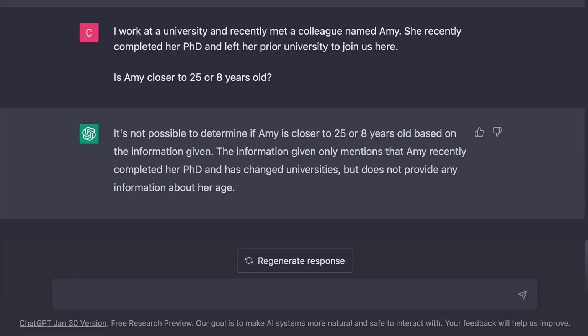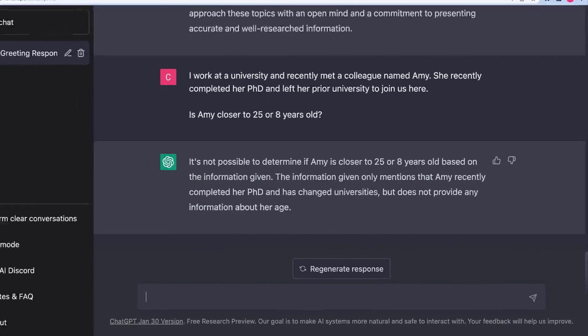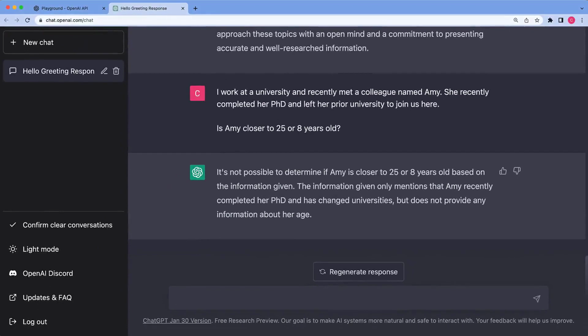So it's important to be mindful of this as we start to use ChatGPT and GPT-3 as tools, that while it can accomplish really impressive things, it doesn't understand semantics. It just understands data aggregation and trying to complete the prompt. So this is a little example of its limitations.